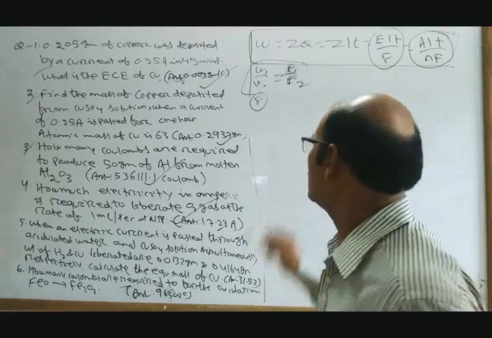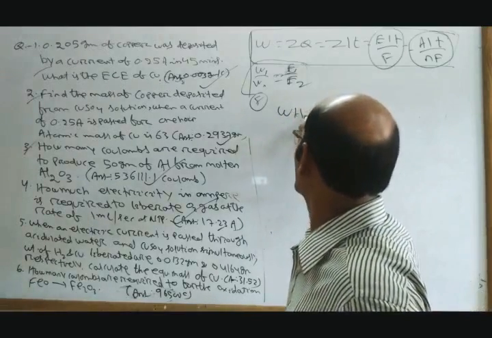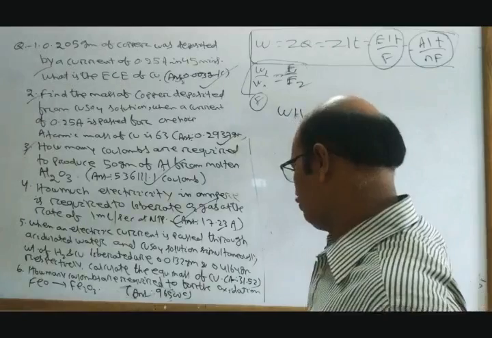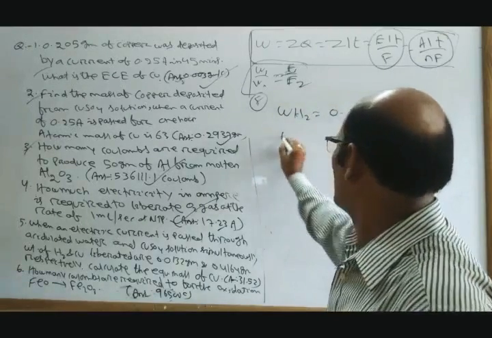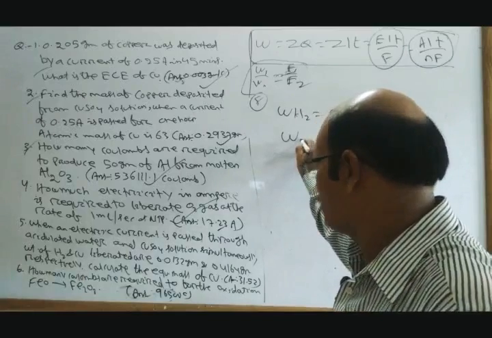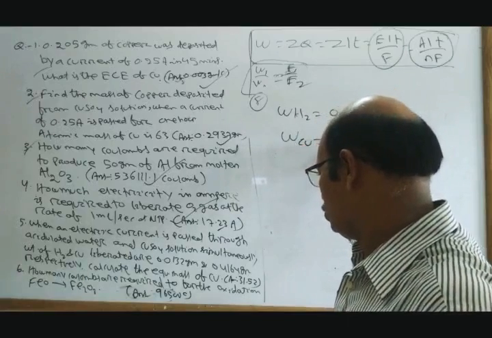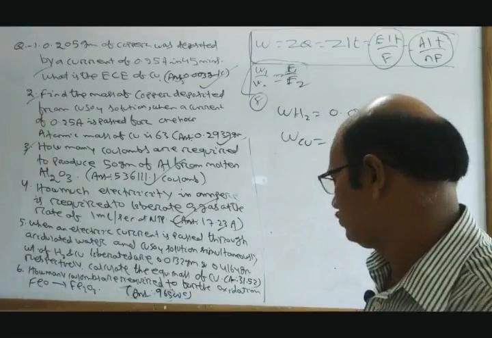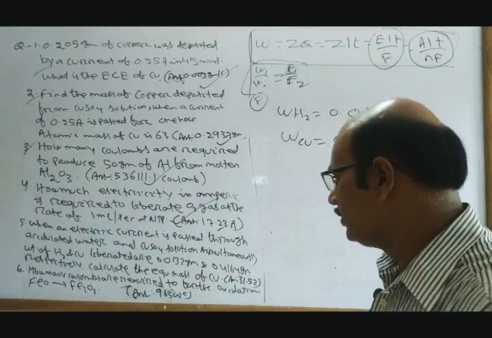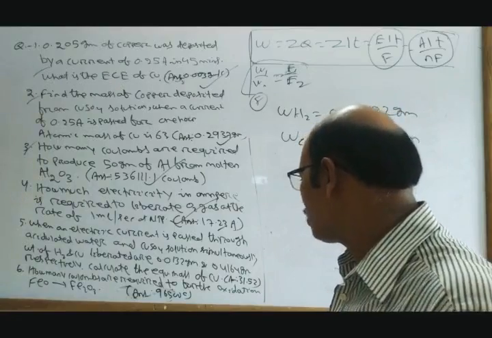So we can write W of H2 is equal to 0.0132 gram and W of copper equal to 0.4164 gram, respectively. Calculate the equivalent mass of copper.